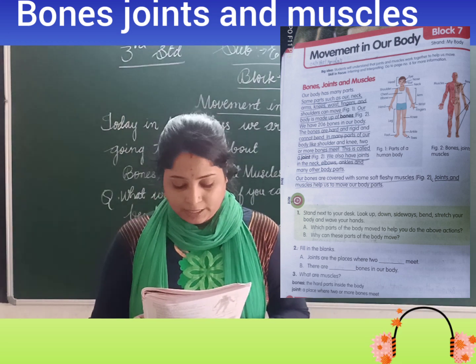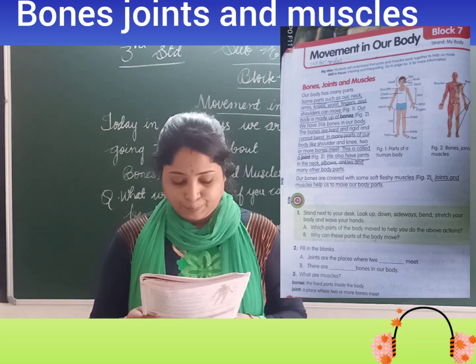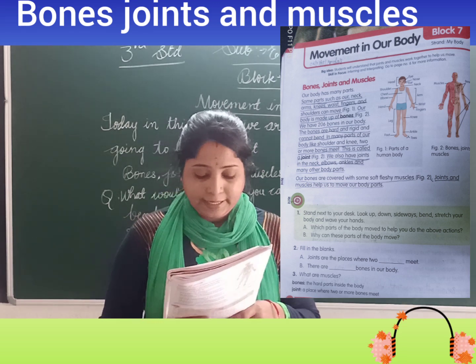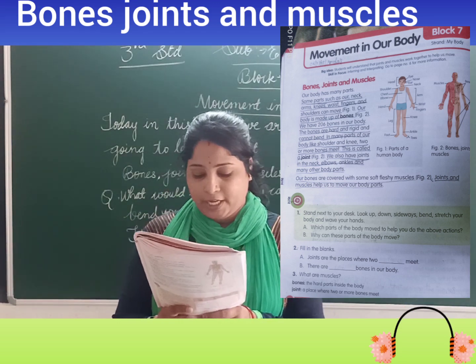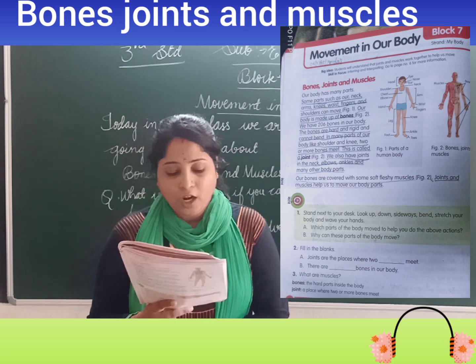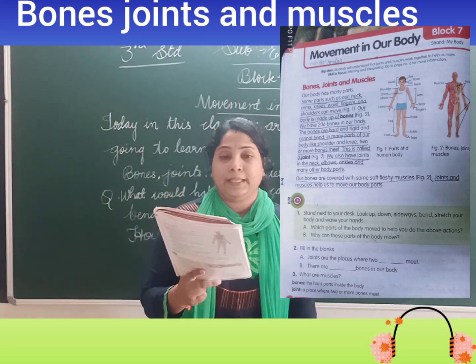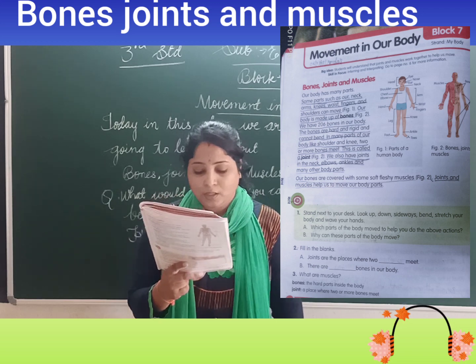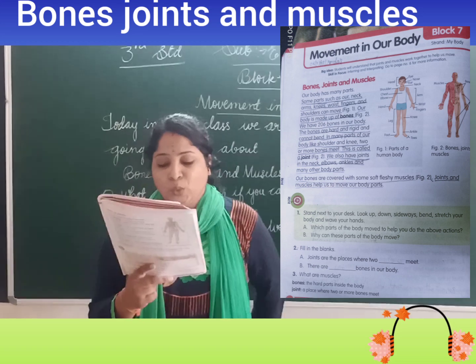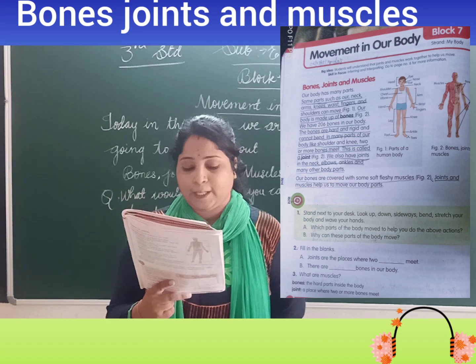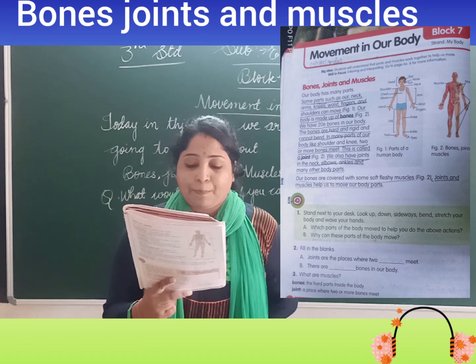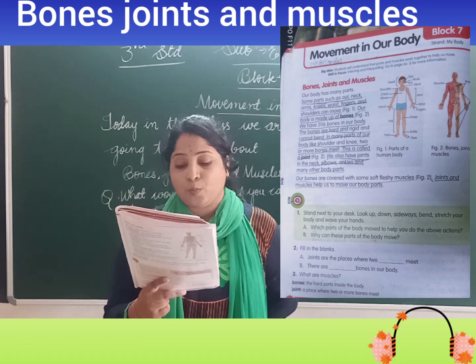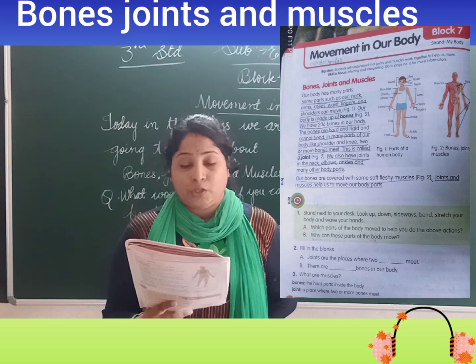Write down this answer. Bones means, underline, the hard parts inside the body. Bones means what? The hard parts inside the body. Underline it. Joint means what? A place where two or more bones meet together. Joint means what? A place where two or more bones meet together.